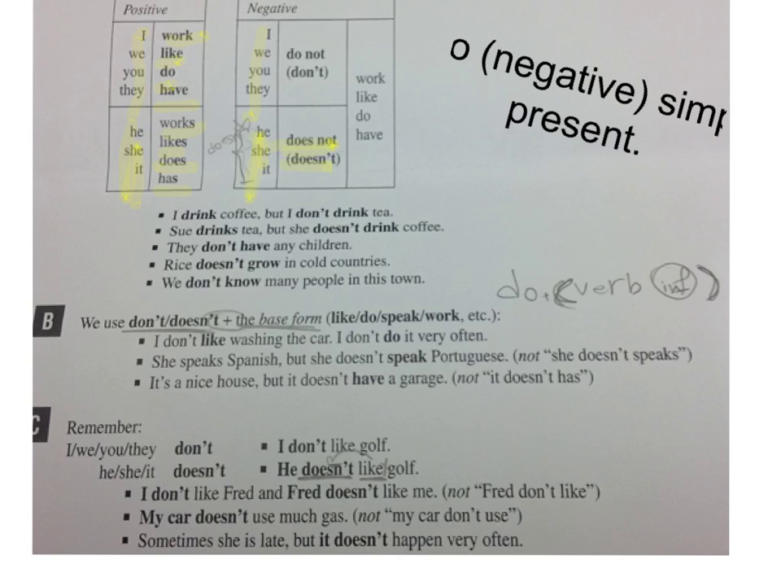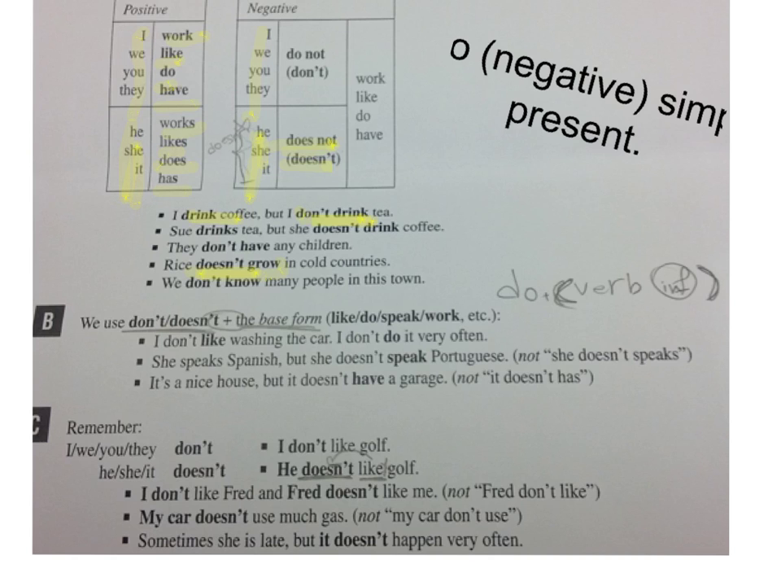For example, I drink coffee, but I don't drink tea. Also here we have another example. Risa doesn't grow in cold country.